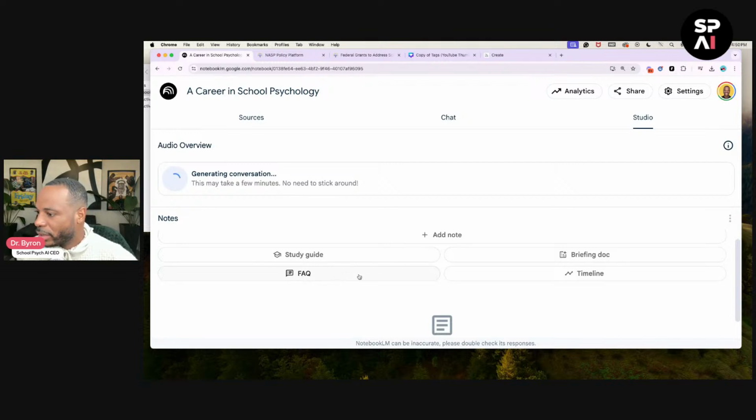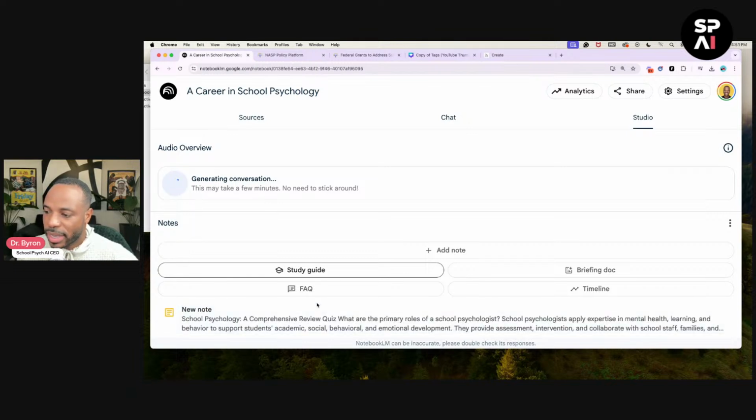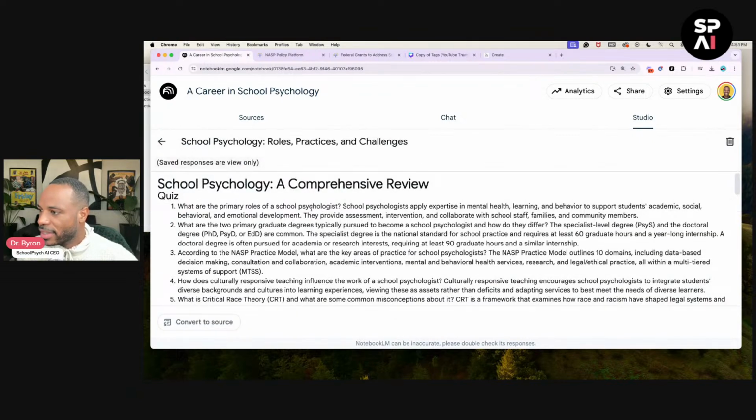So let's imagine you're a graduate student, you're in school, and you've uploaded some resources and you click that button, study guide. So now what's happening, it is taking just a few minutes and it's generating, based off of the one source that we have selected, that study guide in real time. And then it gives us that note. Then you just click that and it takes us to this study guide, which is pretty cool. Let's take a look and see what we have.